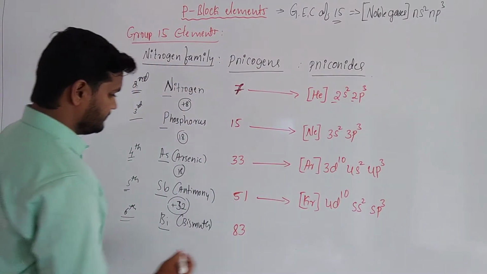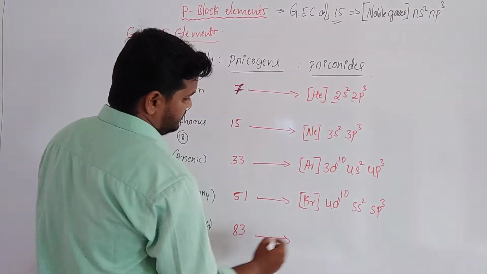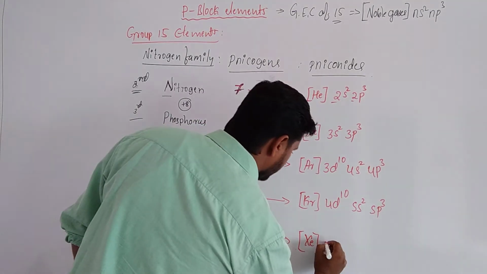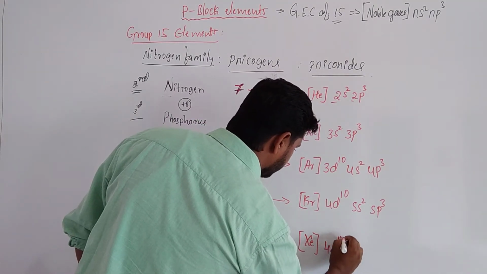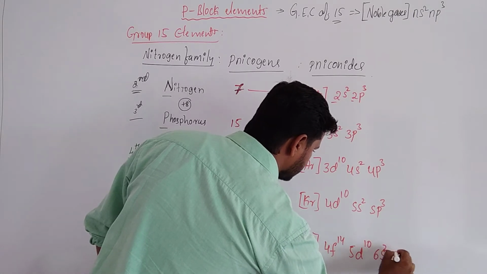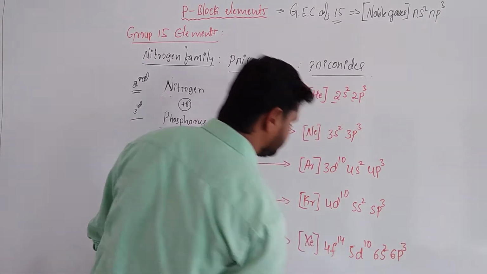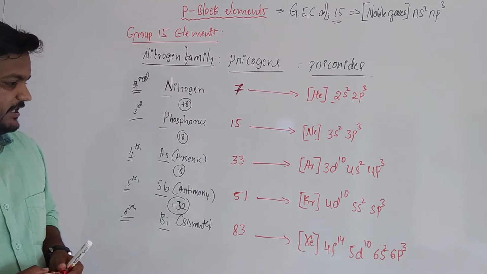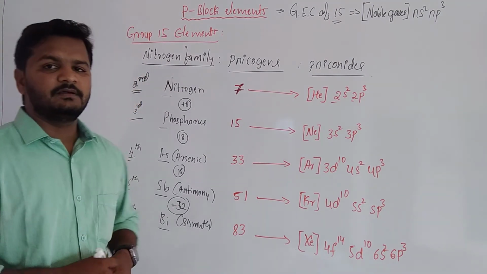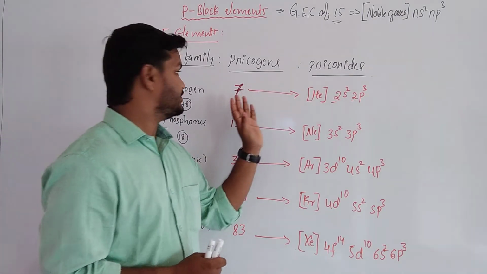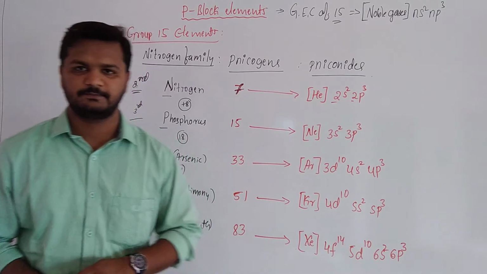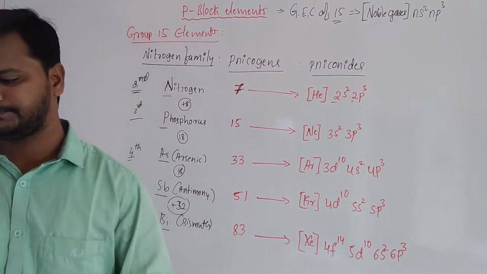And the last one, bismuth: xenon 4f14 5d10 6s2 6p3. Okay, this is the electronic configuration of nitrogen, phosphorus, arsenic, antimony, and bismuth. Take it down.